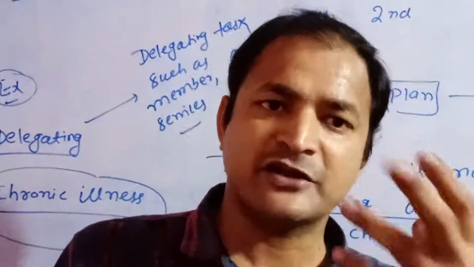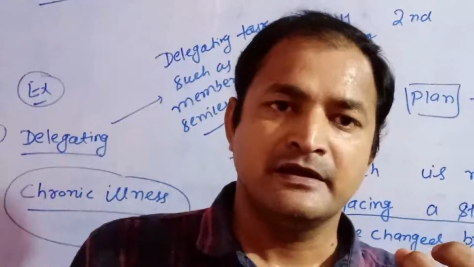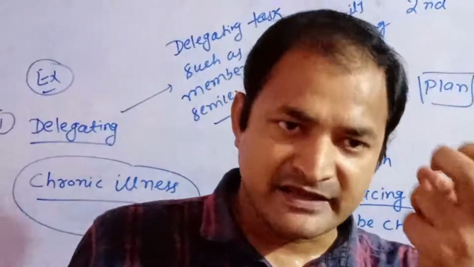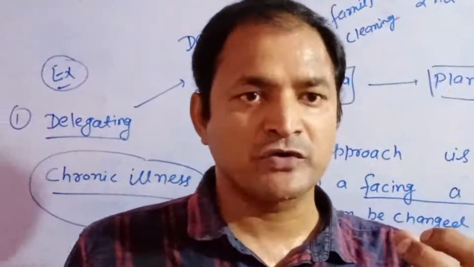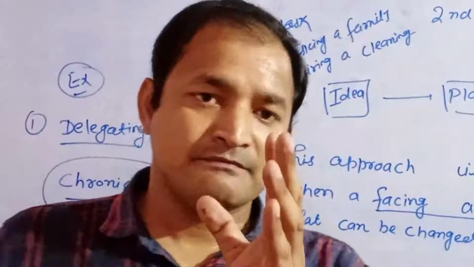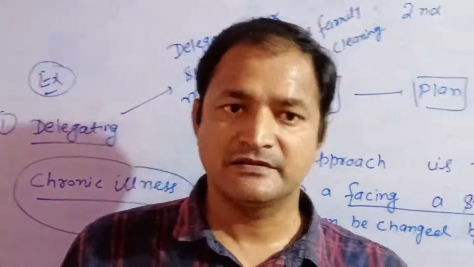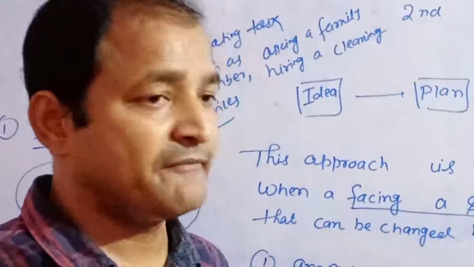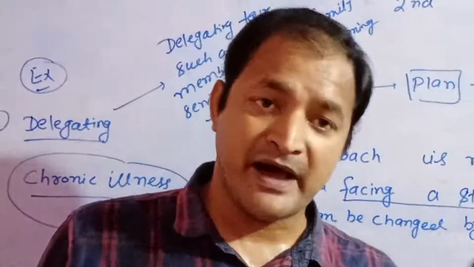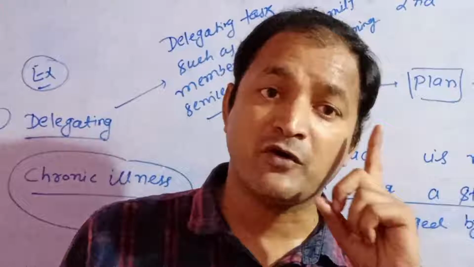If the communication is not clear and effective, the job is always at risk. So clear and effective communication is related to being assertive.